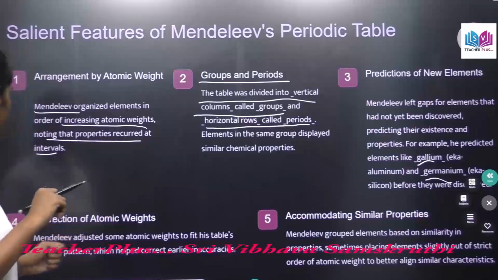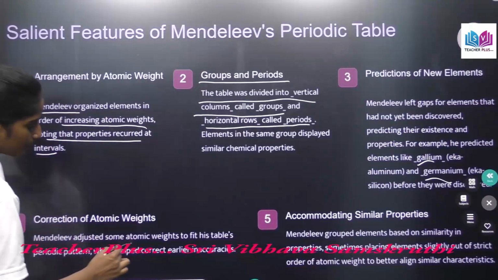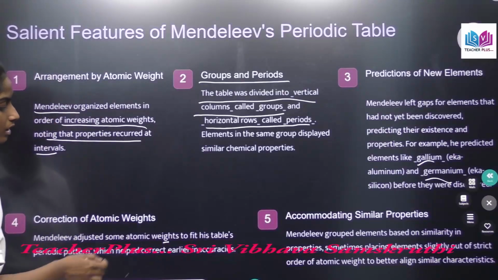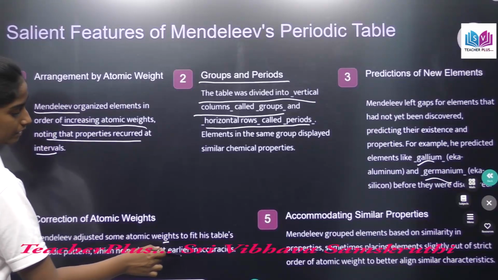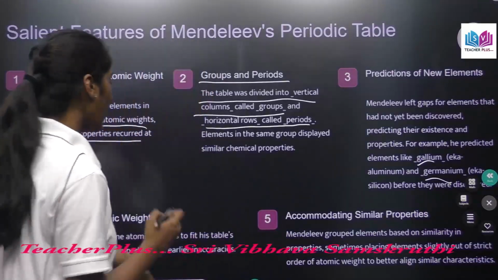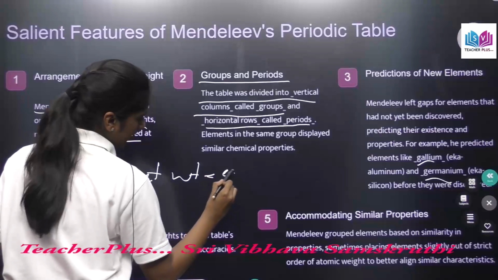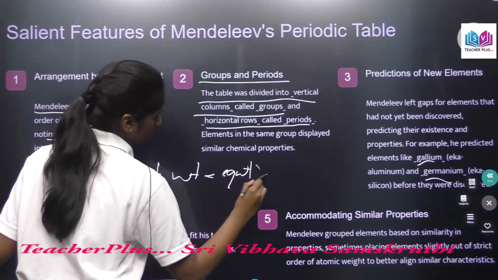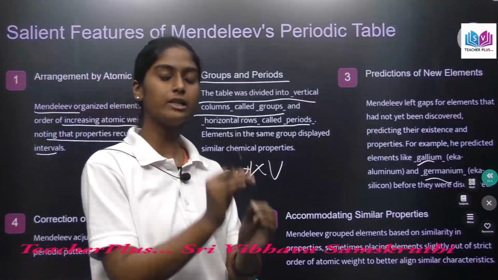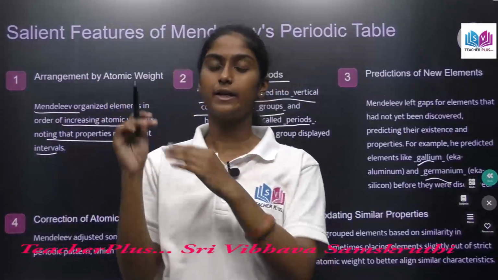And the fourth one is correction of atomic weight. Mendeleev adjusted some atomic weights to fit his table's periodic pattern, which helped correct earlier inaccuracies. So at his time, atomic weight meant equivalent weight into valency. So let's say the valency of a certain element is x and the equivalent weight is y.